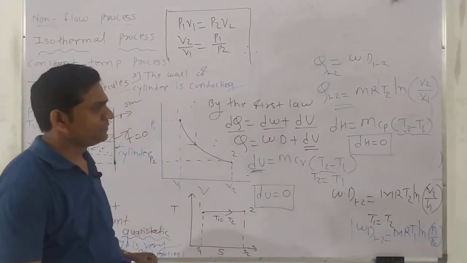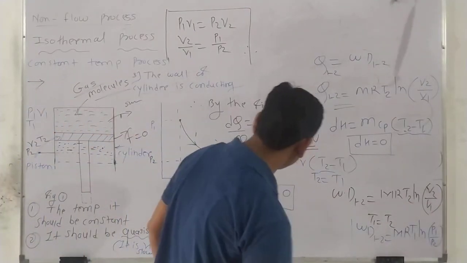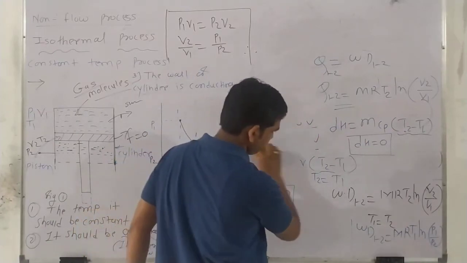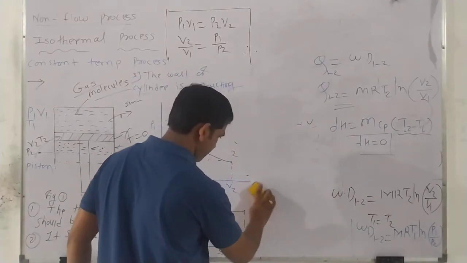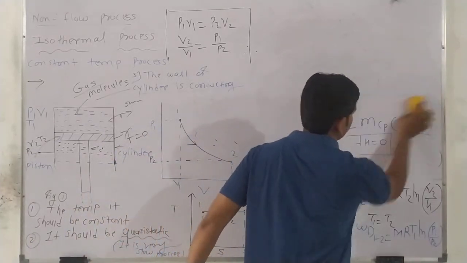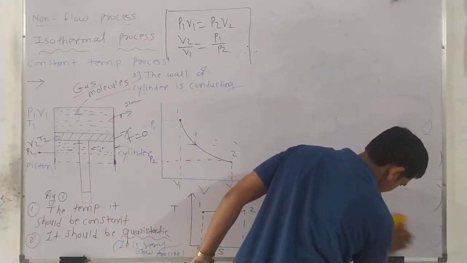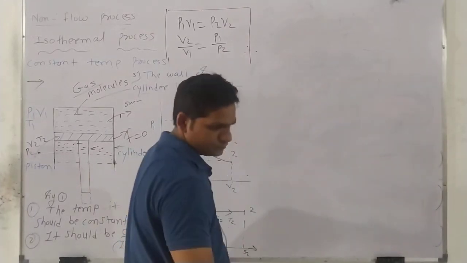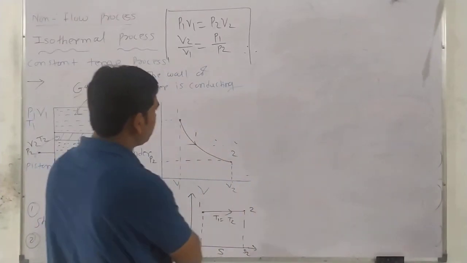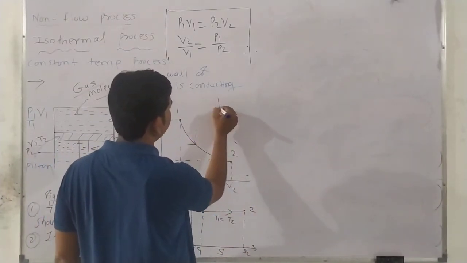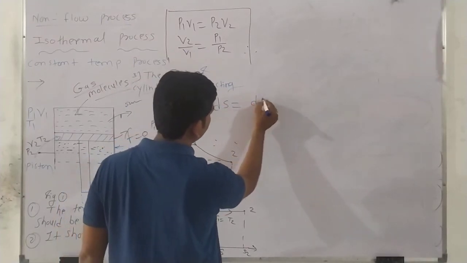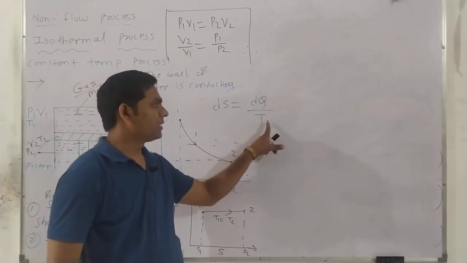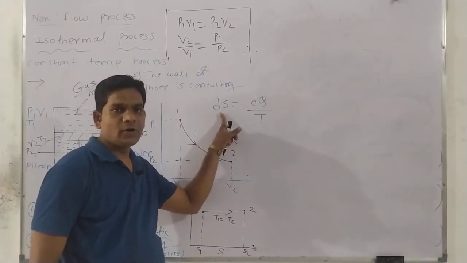So now we calculate the simple derivation of entropy. See here, the entropy equations. What is the formula for entropy? ds is equal to dq upon T. Heat transfer per unit temperature is nothing but the entropy.